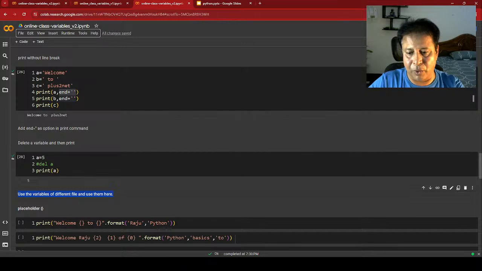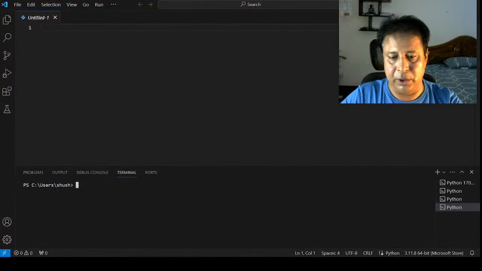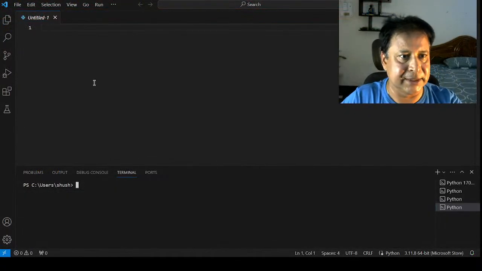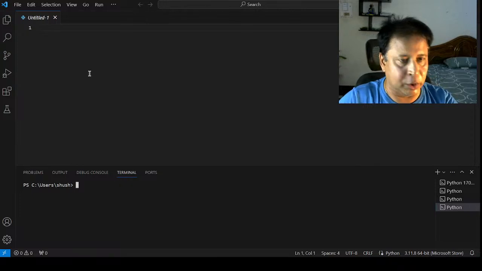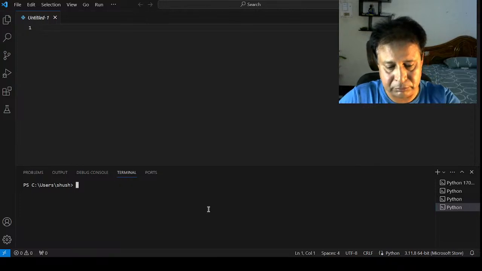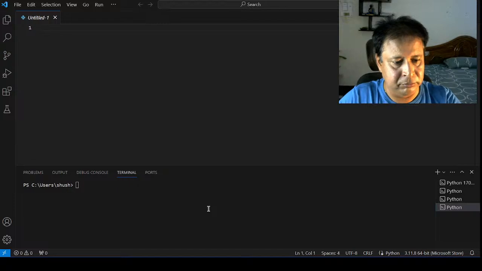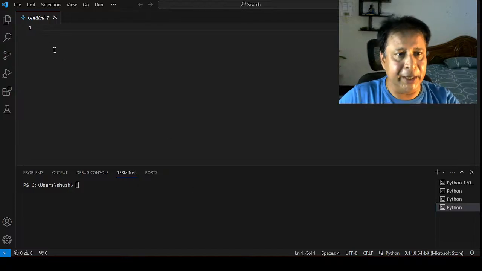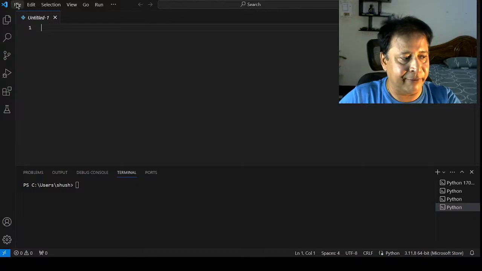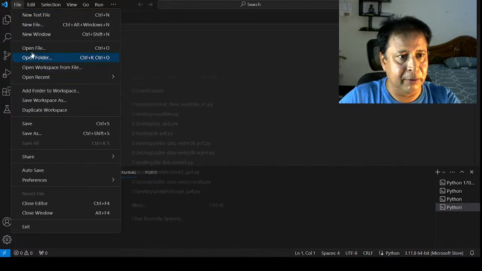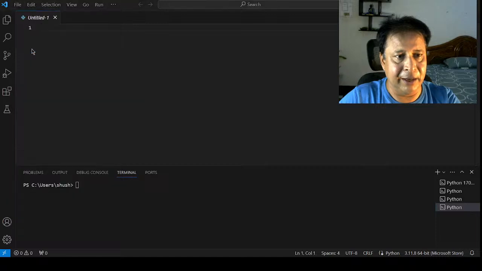Now I am going to my Visual Studio Code. Hope you can see this. I am in my Visual Studio Code now, and here I can open the particular file that I have downloaded. Open file, testing, okay, here it is.